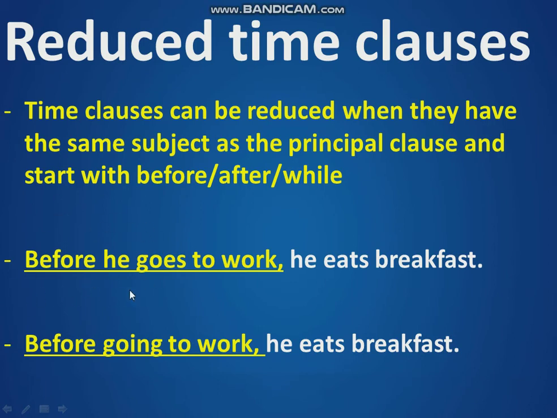The subject of the time clause is he. The subject of the main clause, the principal clause, is he. So we can reduce the time clause. How do we reduce the time clause? We remove the subject. Before he goes to work is now before going to work.